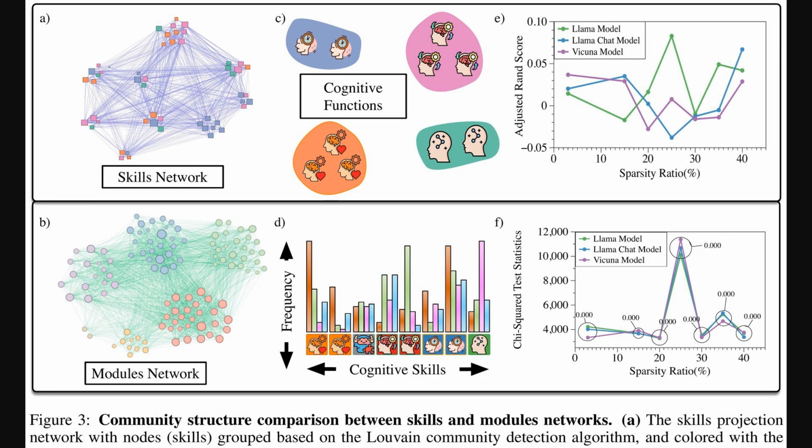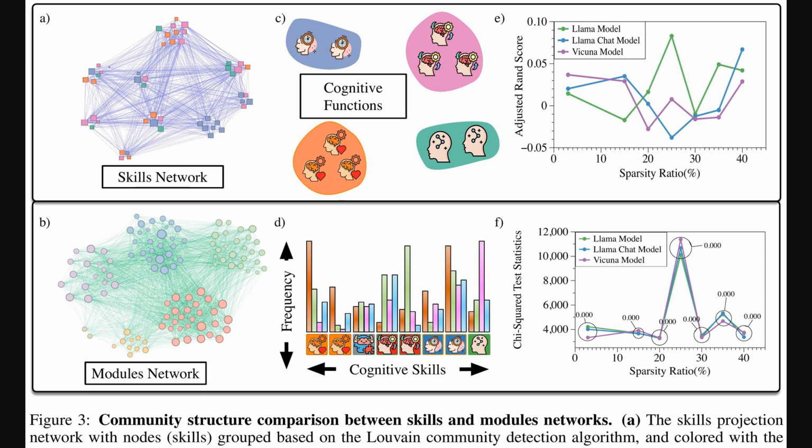Well, the previous figure summarized the projection step. Figure 3 presents the outcomes. Panel A shows the skills network with clear communities, and Panel B shows the modules network with similarly clustered structure. Panel C contrasts these with predefined cognitive functions, and Panel D plots skill frequencies per community, which look mixed rather than separated.